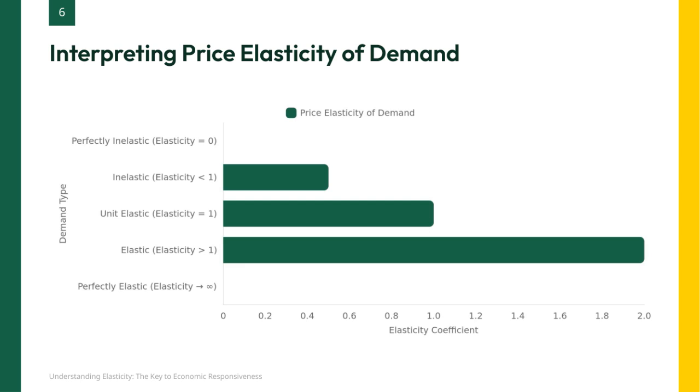Moving on, elastic demand, where elasticity is greater than 1, suggests that quantity demanded is quite sensitive to price changes. Here, we see a value of 2. Finally, perfectly elastic demand theoretically approaches infinity, meaning even a tiny price change causes dramatic shifts in demand. Understanding these distinctions helps us predict consumer reactions and make informed pricing decisions.